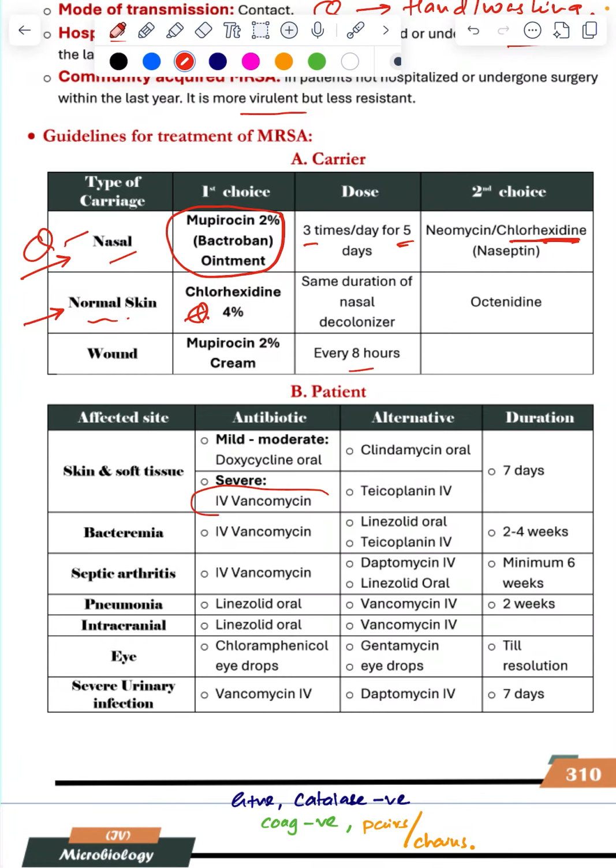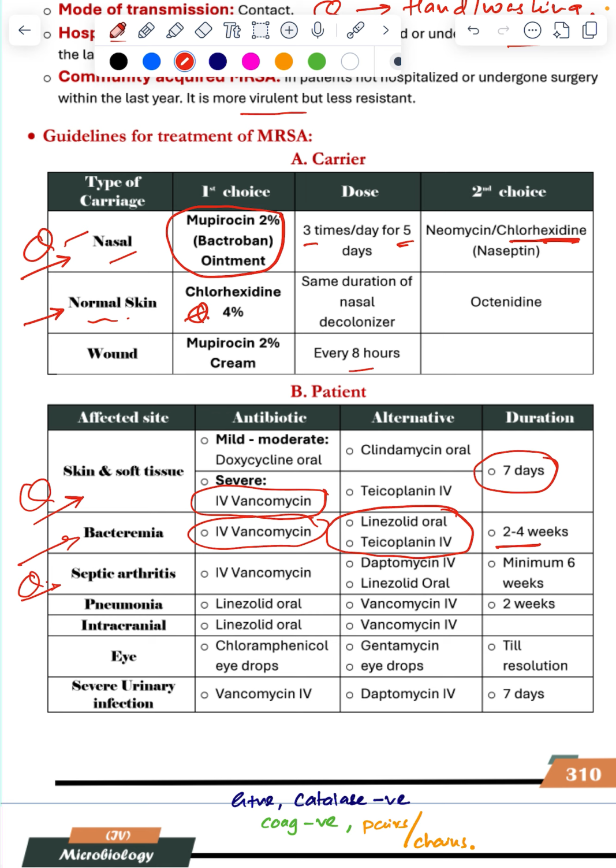Now patients who are admitted having soft tissue and skin infection. What will you do? Antibiotic like doxycycline. If severe, vancomycin is important, with dosing. If not responding to vancomycin, teicoplanin, basically for 7 days. This is the question. Bacteremia, severe, vancomycin is the answer. Not responding, linezolid. It is for a longer period, 2 to 7 weeks.